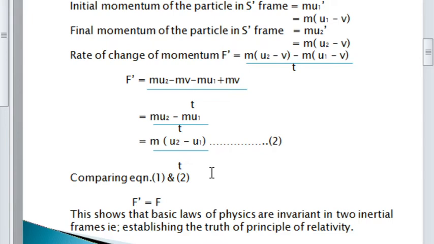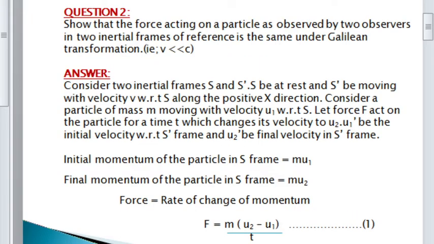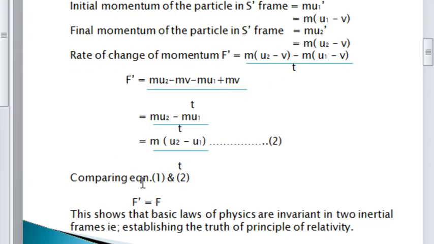We have to compare equation 1 and 2. In equation 1, F is equal to m into u2 minus u1 divided by t. In equation 2, F dash is equal to m into u2 minus u1 by t. So we can conclude that F dash is equal to F. So force F is invariant under Galilean transformation.